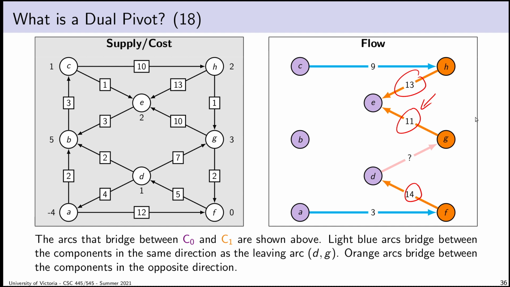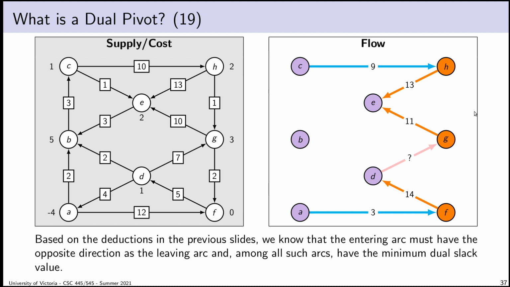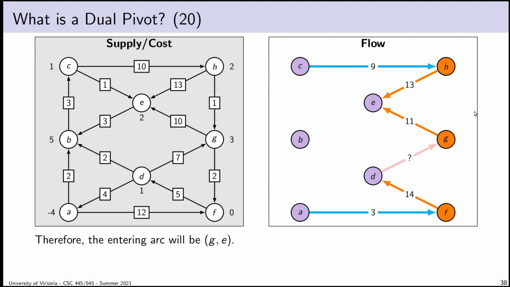The entering arc in a dual pivot is the arc oriented in the opposite direction to the leaving arc that bridges the two components with the smallest dual slack value. So it'll be GE. And so the slides will eventually get there.